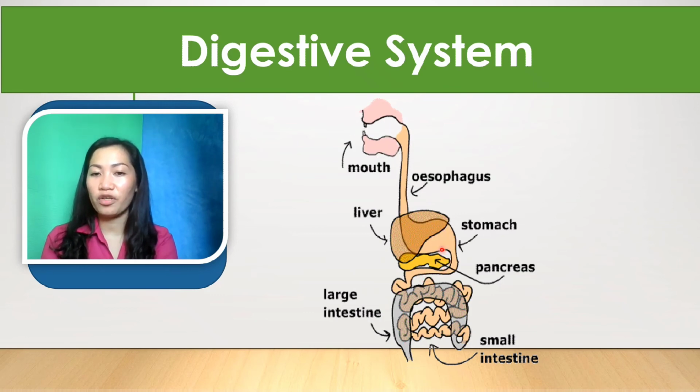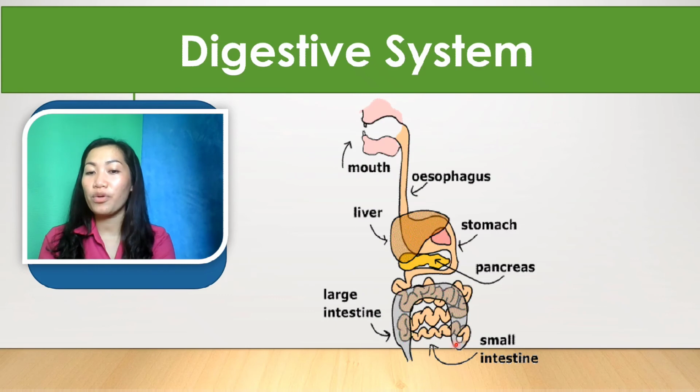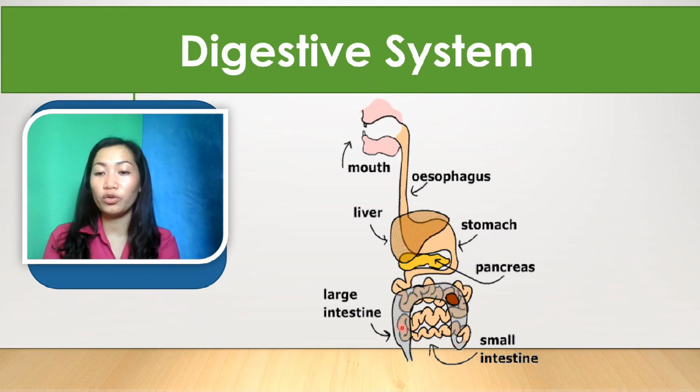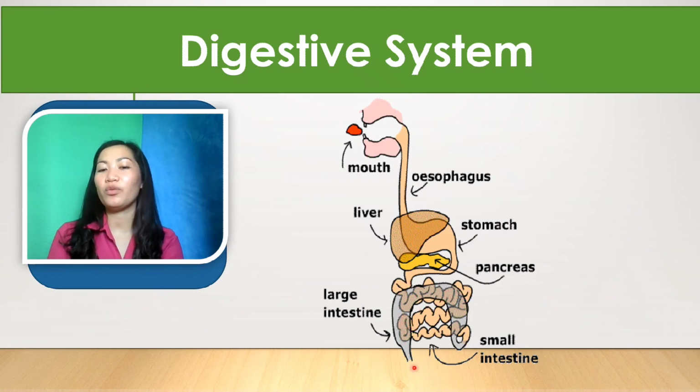And after our stomach, it will go through our small intestine, where there is a lot of chemical reaction happening. After the small intestine, it will go through our large intestine, and all the nutrients will be distributed to all parts of the body. After that, the food will be stored up here and become waste. Okay, it will go out through our anus.